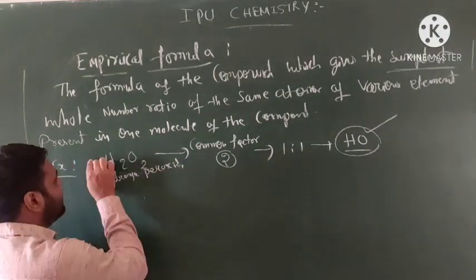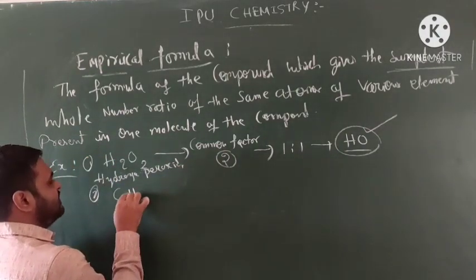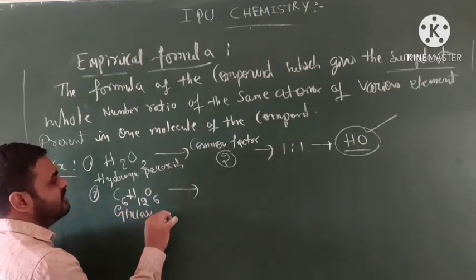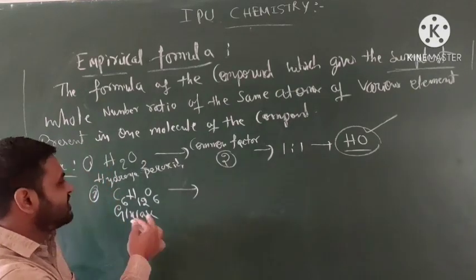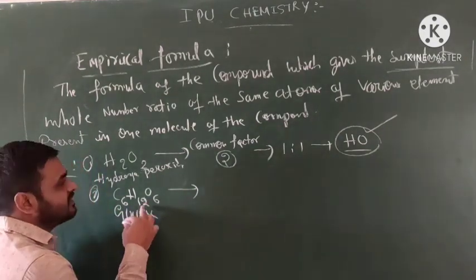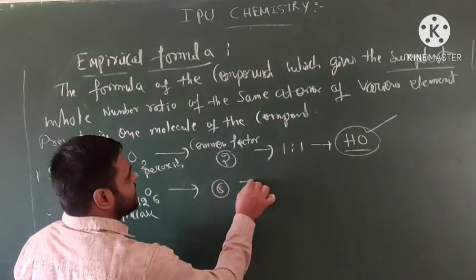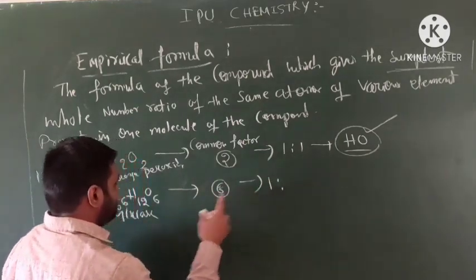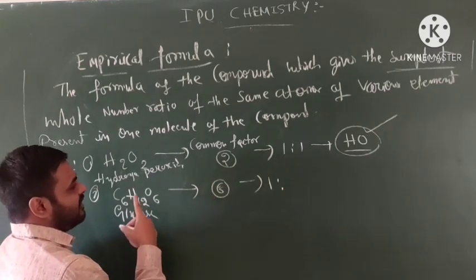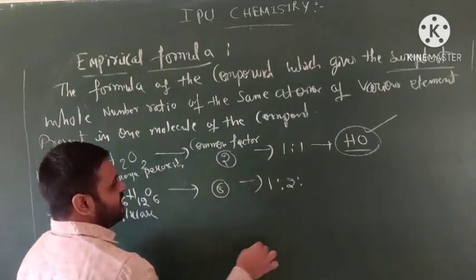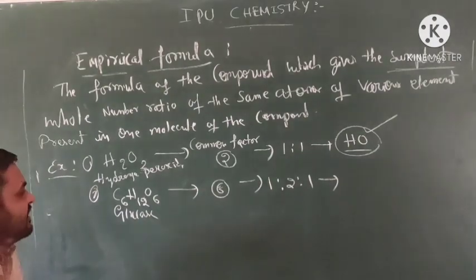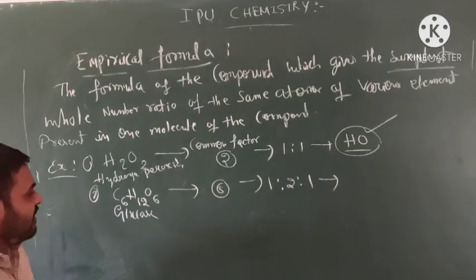This is the example. Okay, one more example: C6H12O6. What is this? Yes, glucose. Okay, students, see here, what is the common factor? First you identify the common factor. The common factor is 6. 6 divided by 6 is 1, 12 divided by 6 is 2, and the other 6 gives 1. That gives the empirical formula of glucose.